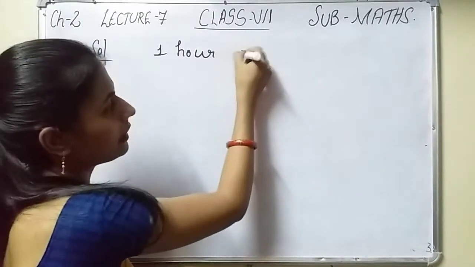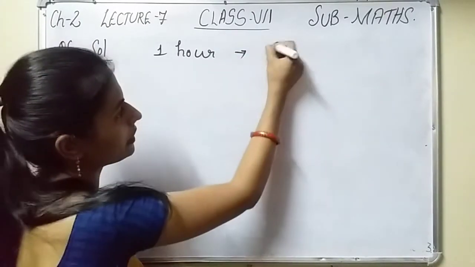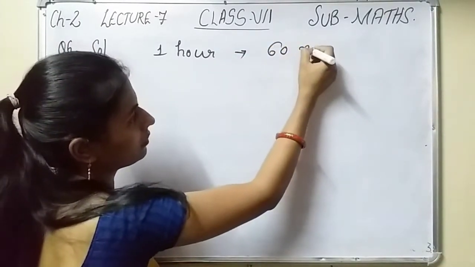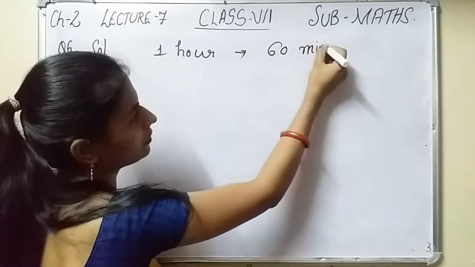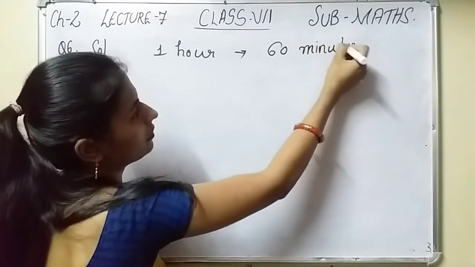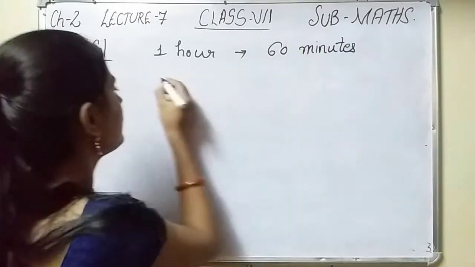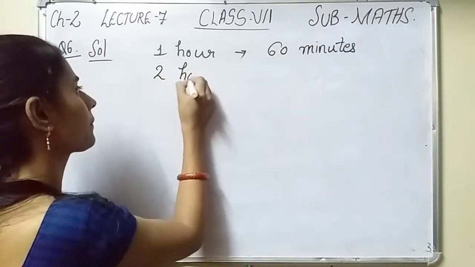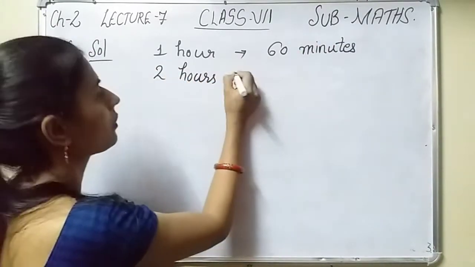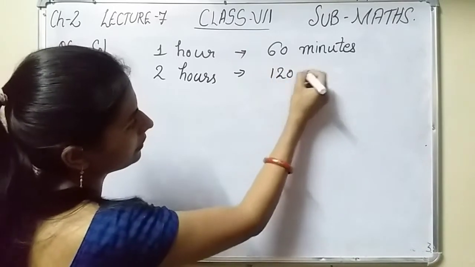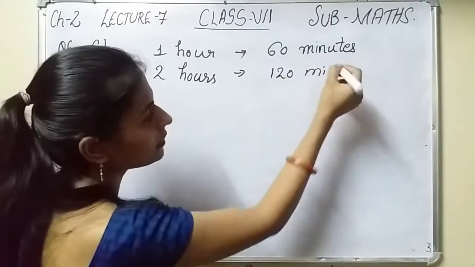how many minutes are there in 1 hour? 60 minutes. And in 2 hours, it is 120 minutes.